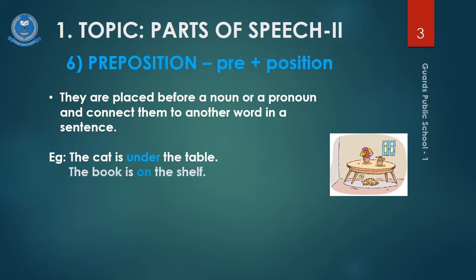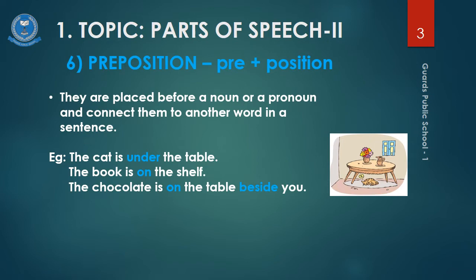The book is on the shelf. Again, two nouns are here, the book and the shelf. It is telling you the position, where this thing is. Third, we have, the chocolate is on the table beside you. There you see two prepositions here. They are connecting two nouns and one pronoun. The chocolate is a noun and it is connecting with the table by showing its position on the table, and it is connecting with another pronoun, that is you, beside you.